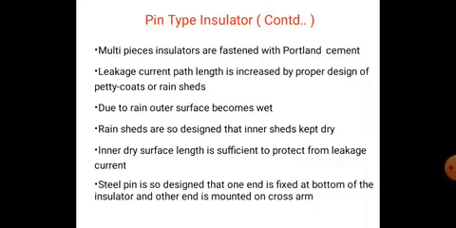The steel pin is designed so that one end is fixed at the bottom of the insulator and the other end is mounted on the cross arm.